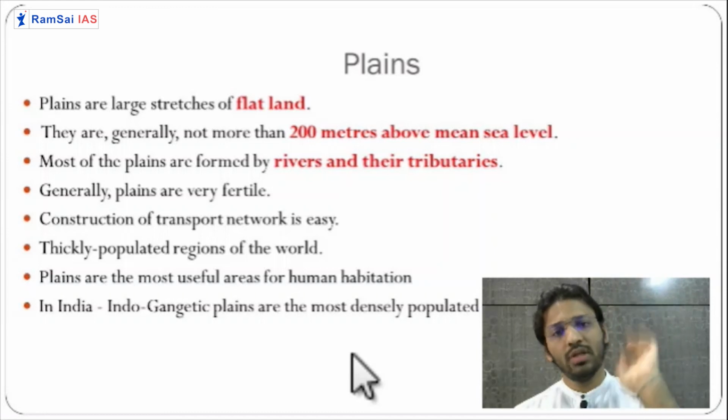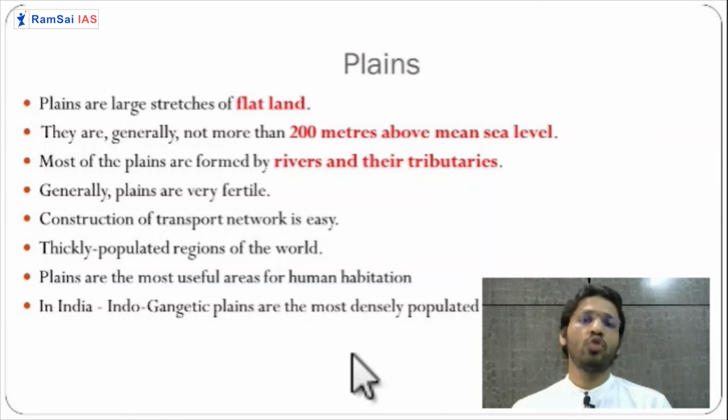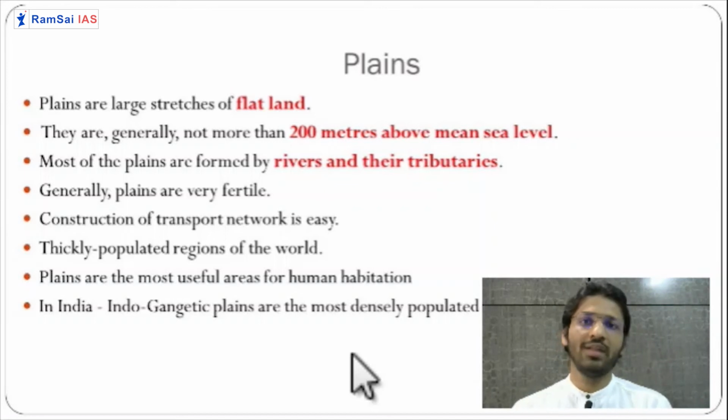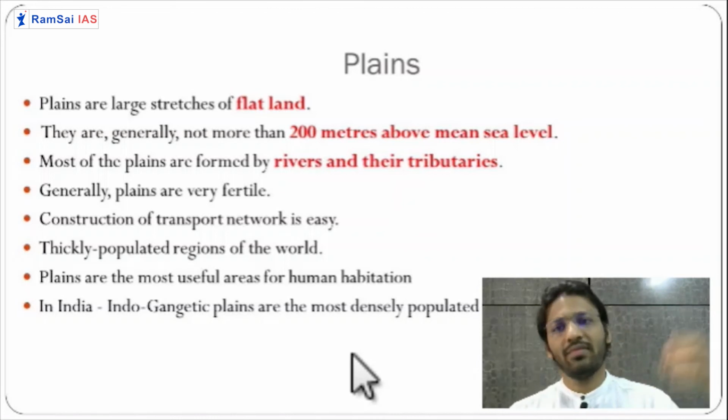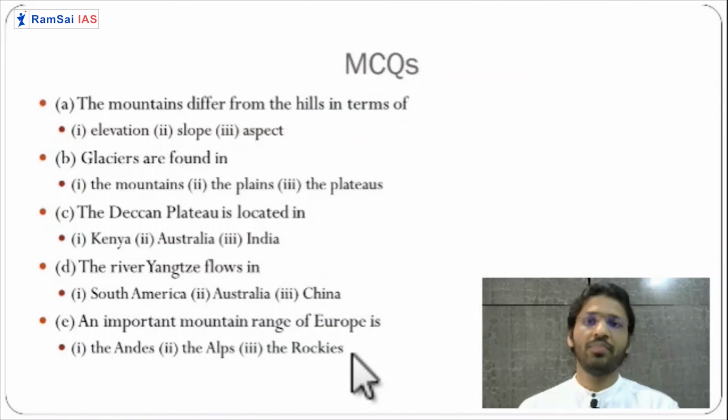So it is very easy to live on the plain because terrain is flat. You can construct the road, you can construct the highways. So land is also very fertile because the river is bringing huge amount of sediments. So it is producing the various diverse crop. So it is supporting the huge amount of people living in that area. So plains generally have this thickly populated regions. Okay, so even ancient civilization, Magadhas and all, they are developed in the plain. Okay, so Indo-Gangetic plain is an example of a plain in case of India.